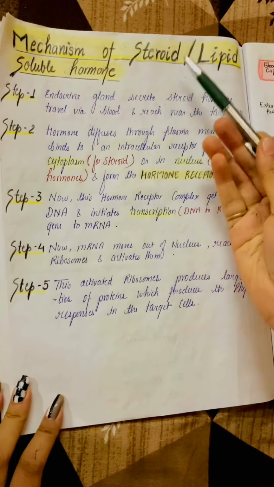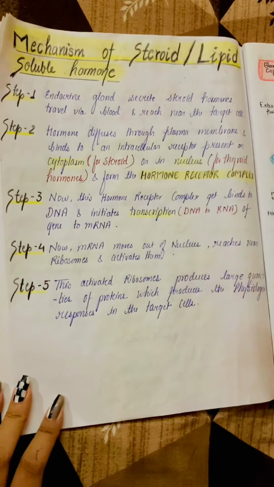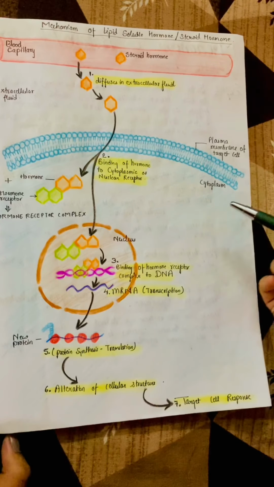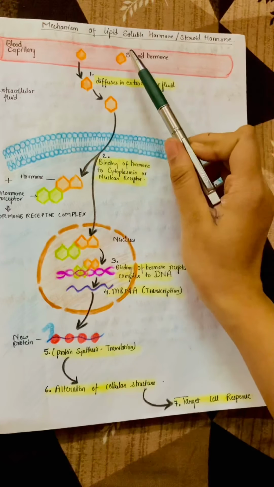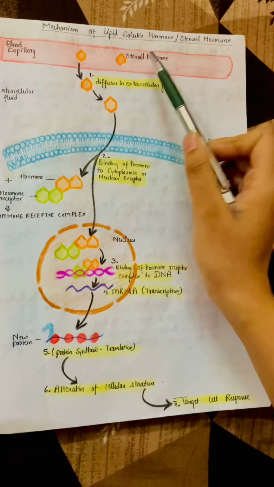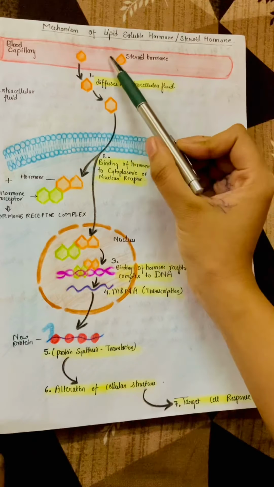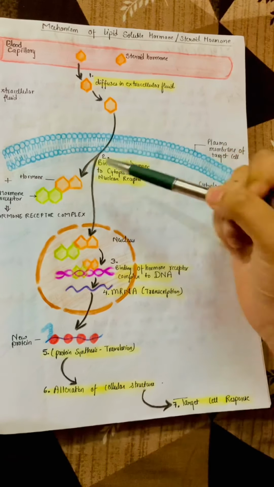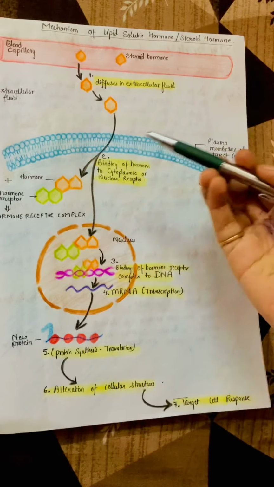First we talk about steroidal hormones, that is the lipid soluble hormones. Then we move on to the proteinaceous hormones. Okay, so here is the diagrammatic representation for this mechanism. You can see this is the blood capillary where the endocrine glands secrete a steroidal hormone like testosterone or cortisol, any of them, and they diffuse into the extracellular fluid. From the extracellular fluid they cross the plasma membrane and they bind to their receptors.